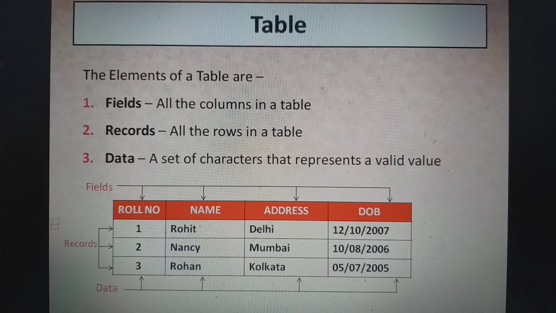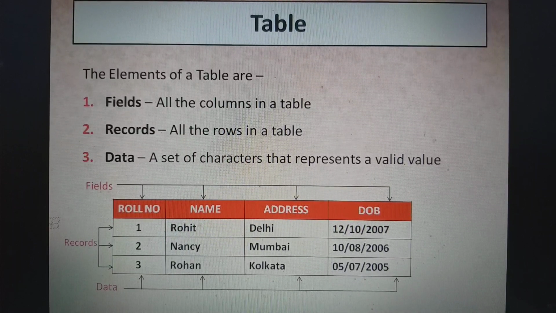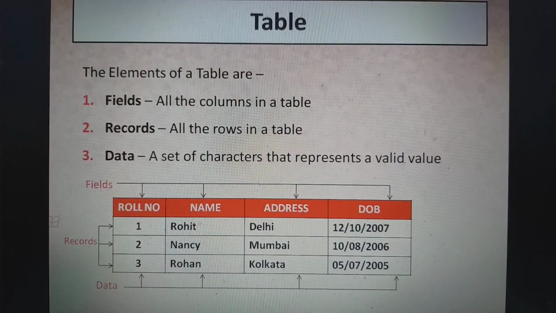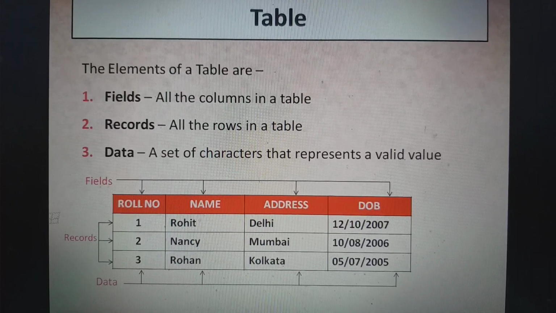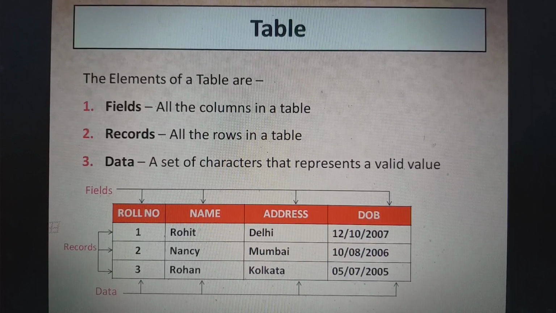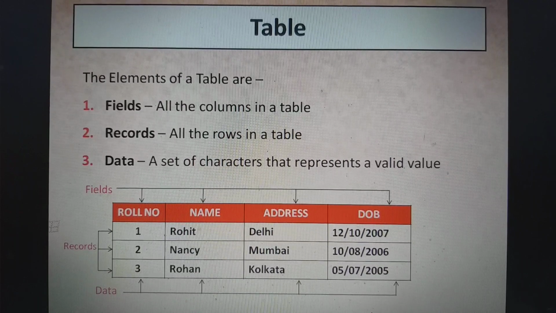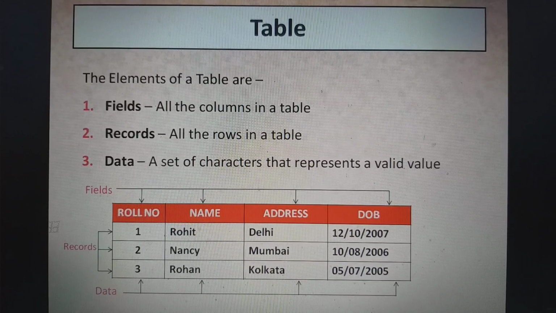Records. Records are all the rows in a table. Each record gives complete unit of information. Here it is information of a student. Here one record from the table is the roll number of Rohit is 1 and his address is Delhi and he was born on 12/10/2007. So it gives complete information of Rohit.